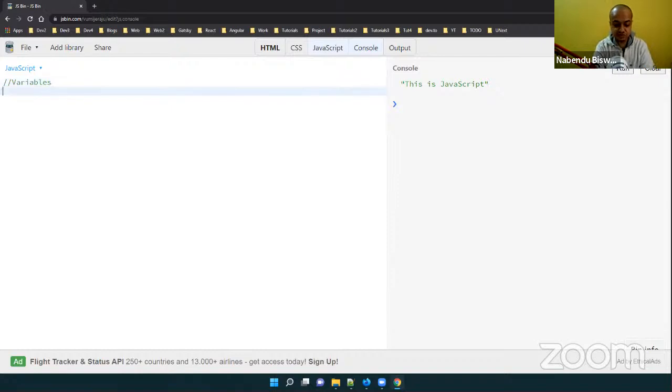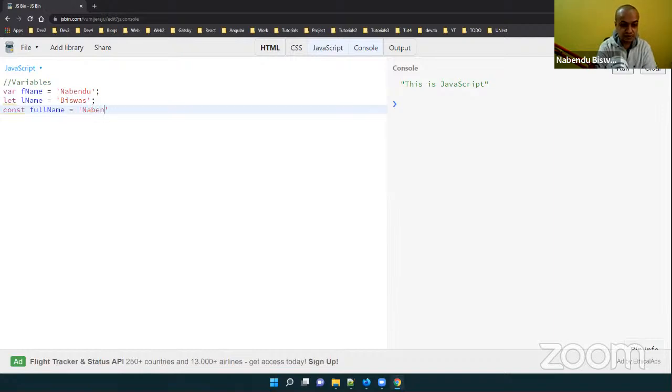So in JavaScript we have to declare variables. It is like var fname, and I'll give a name. JavaScript doesn't have integer or something like that. Everything is a var, and besides var there is also something known as let. let was introduced with ES6 in 2015. Then const fullName equal to, and we can use double quotes or single quotes.